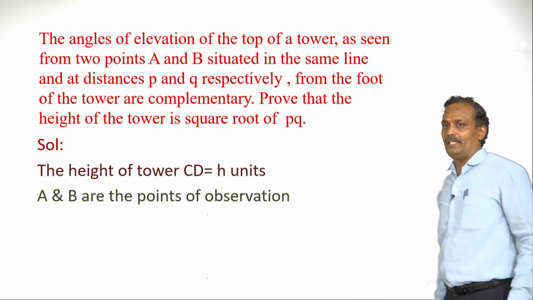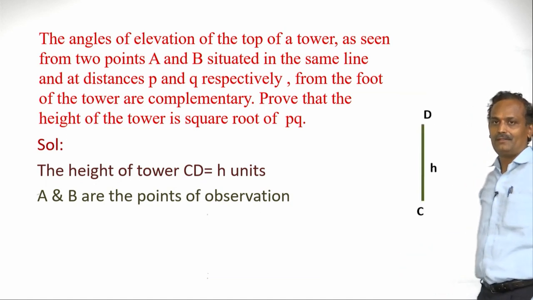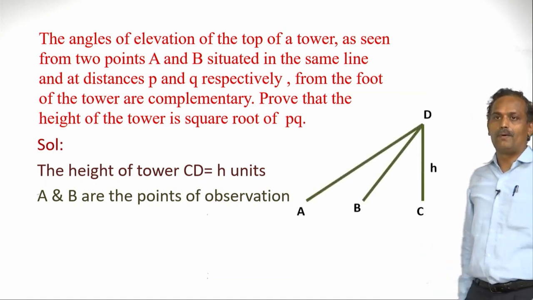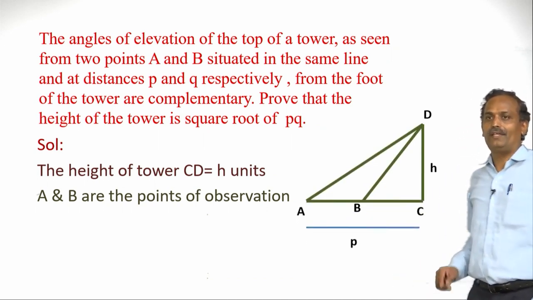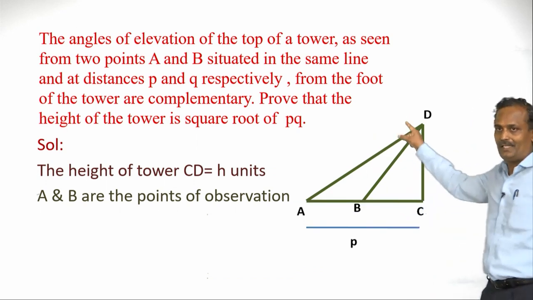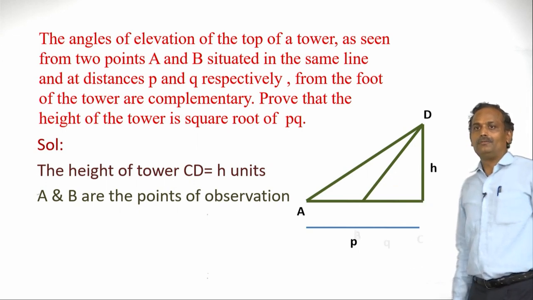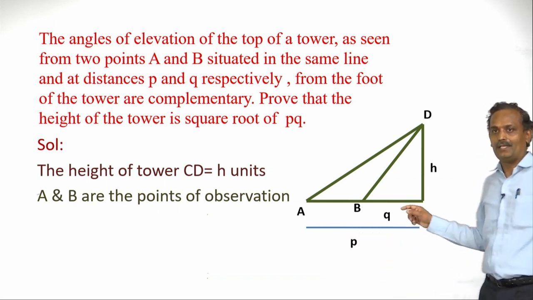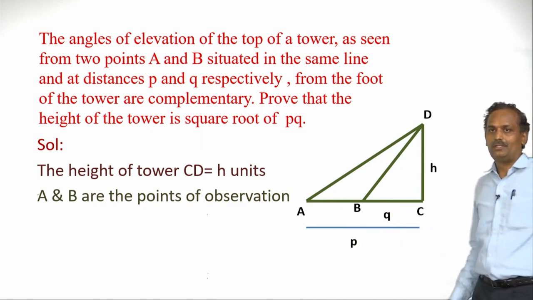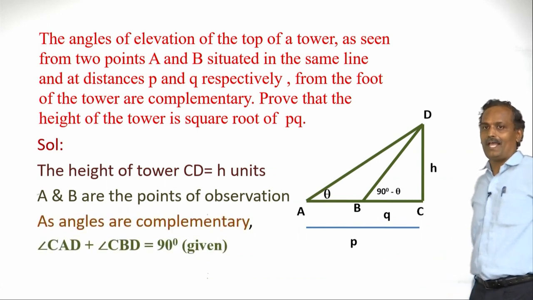A and B are the 2 points of observation. So the height of the tower is CD. A and B, they are the 2 points of observation. Now the observer is observing D from A and B. Now it is given that from A the distance to the tower is P, from B the distance to the tower is Q. And they have given that the angles are complementary.